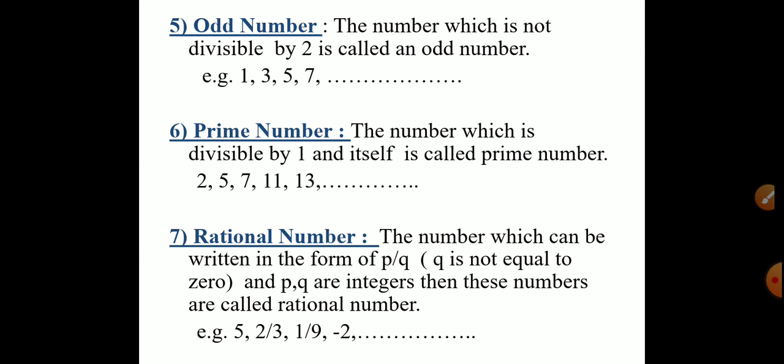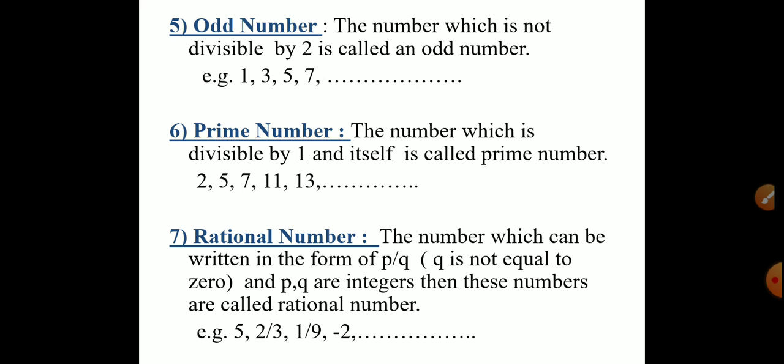The number which can be written in the form of p by q, where q is not equal to 0. Remember, where q is not equal to 0 and p and q both are integers, then these numbers are called as rational number.